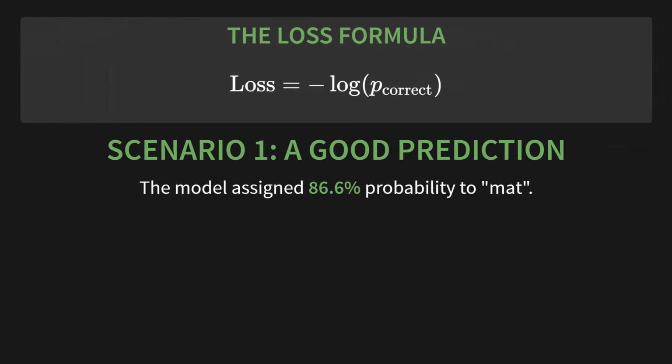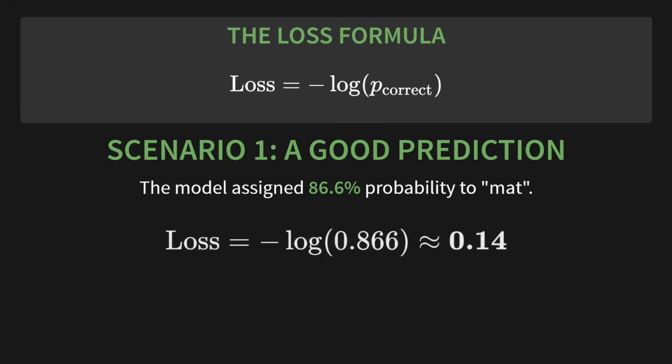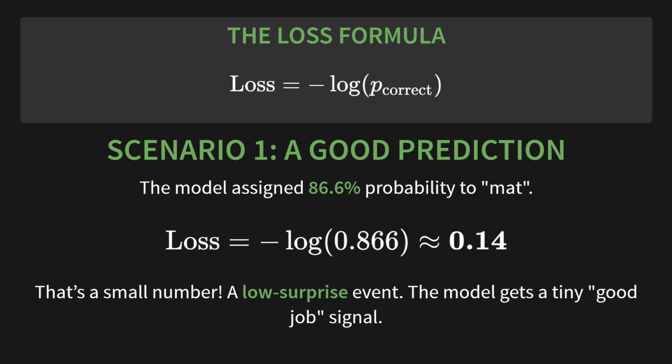Let's walk through this with our two scenarios. First, a good prediction. As you can see on the slide, the model assigned 86.6% probability to Matt. So the loss is the negative log of 0.866, which is about 0.14. That's a really small number. It's a low surprise event. The model gets a tiny good job signal.